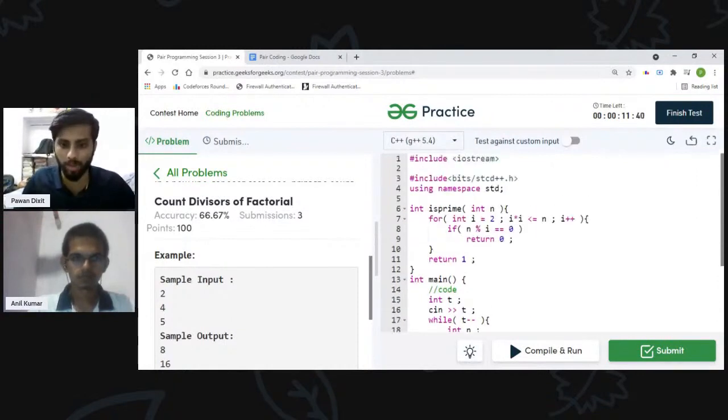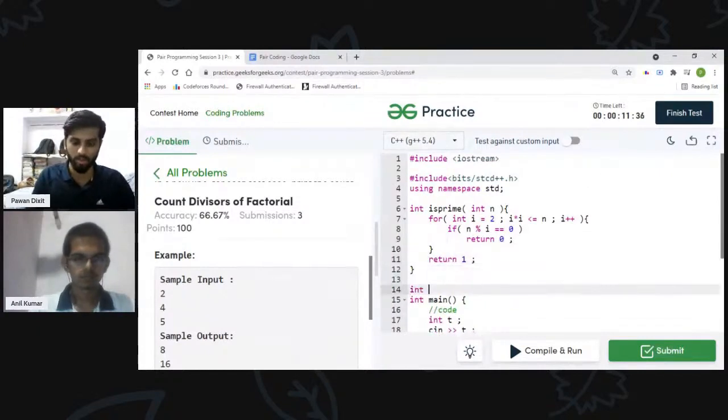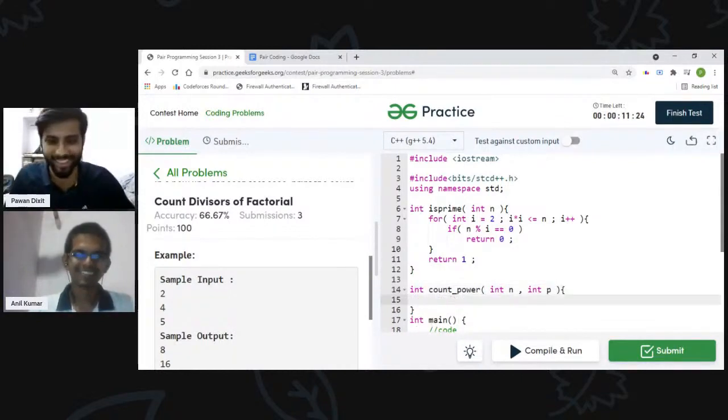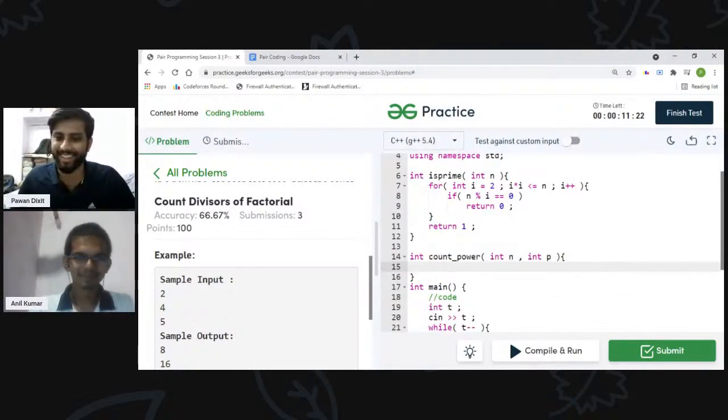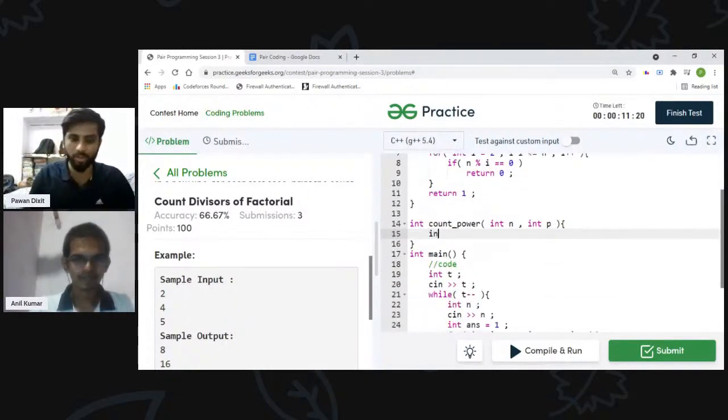Then if it is prime, I can make one more function here, int count power. The name of that formula is Legendre's formula, I believe. So I will pass these two values.